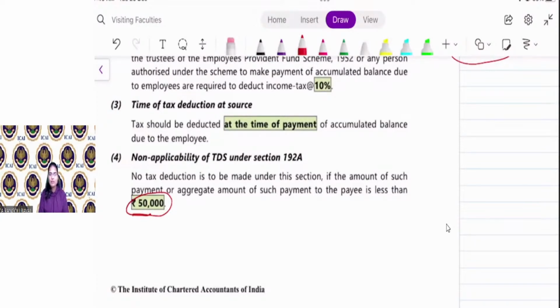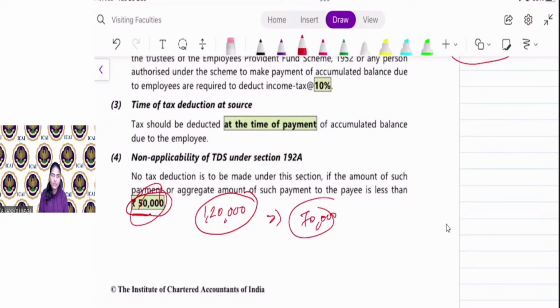Say, for example, I am withdrawing 1 lakh rupees, then the TDS is required to be deducted on the whole amount. Say I am withdrawing 1 lakh 20, so the TDS is required to be deducted on the whole amount, not the balance amount. See, in practice, what students do is calculate the TDS on 70,000, that is 1 lakh 20 minus the 50,000 threshold. It is not the case, everyone. In case of TDS, if the amount exceeds the threshold limit, then the TDS is required to be deducted on the entire payment and not on the balance amount.